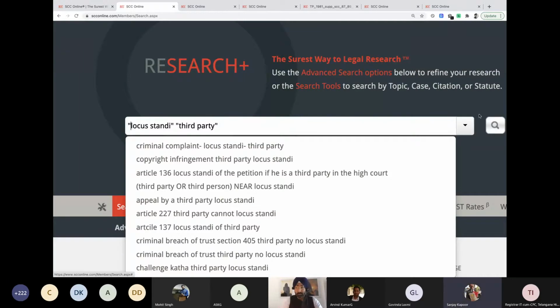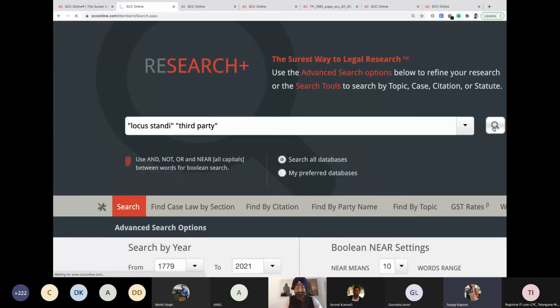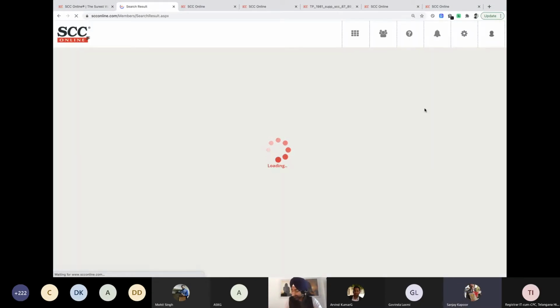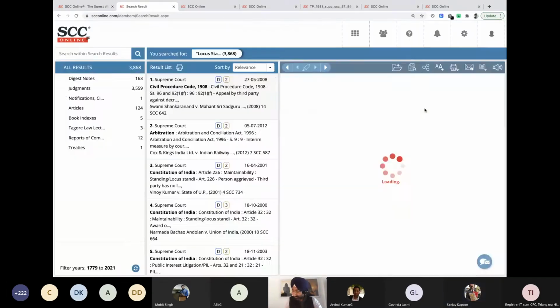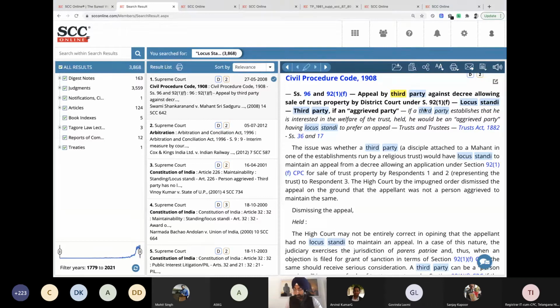Please click on the search button. I've done that. So there we have it. Locus standi and third party: appeal by the third party against decree allowing sale of trust property by district court under section this. Locus standi is aggrieved party. If a third party establishes that he is interested in the welfare of the trust, held he would be an aggrieved party having locus standi to prefer an appeal.